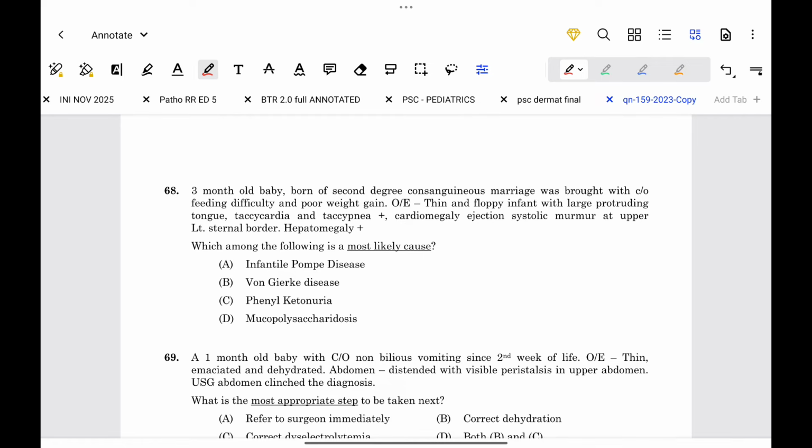So the options are infantile Pompe disease, von Gierke disease, phenylketonuria, mucopolysaccharidosis. From this we can understand that the case associated with cardiomegaly and heart involvement is infantile Pompe disease. Okay, so option A is the correct option.